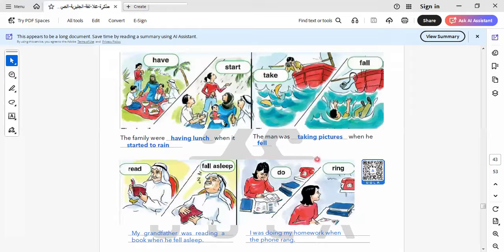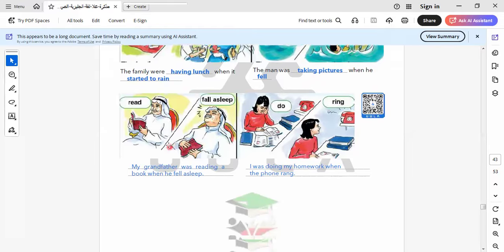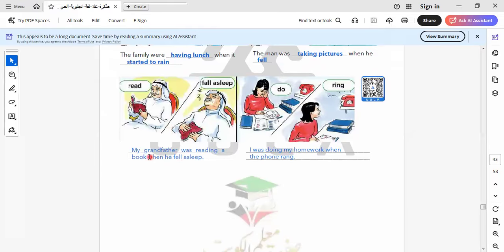Okay, let's continue the rest of our lesson. The man was ___ when ___. The man here was taking pictures, so here the wrong action is taking pictures. What happened to the ship when he fell? So the ship here sank. Okay, fell. So let's continue the rest of the exercise.